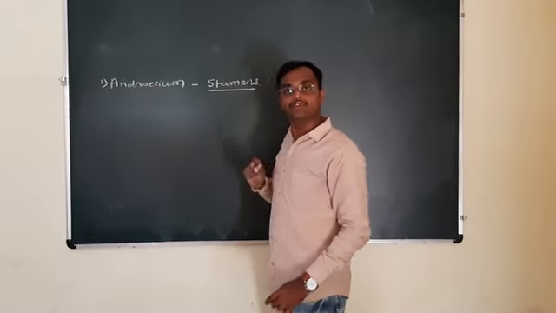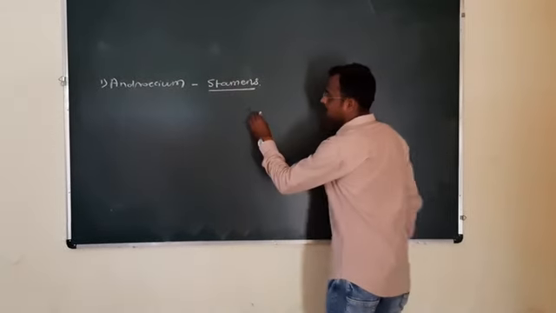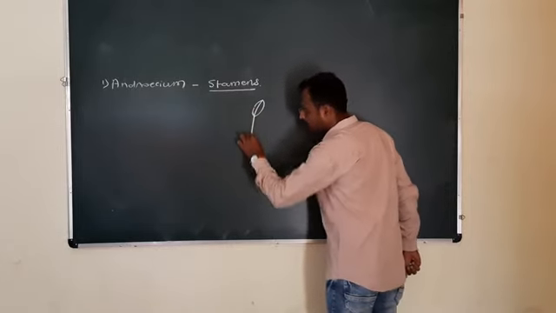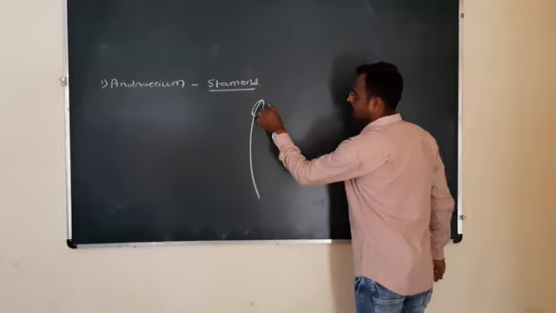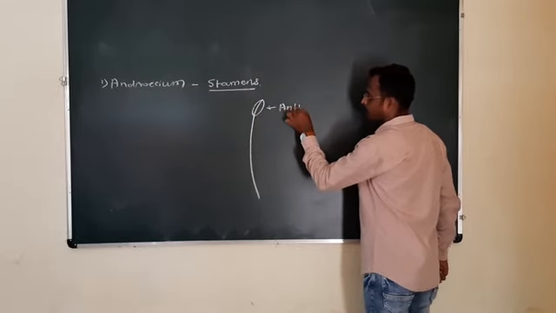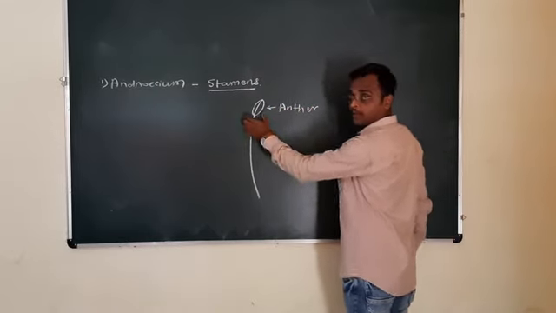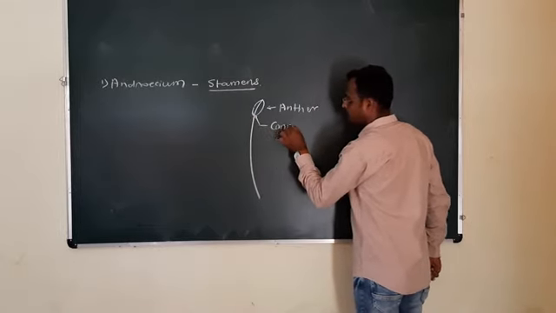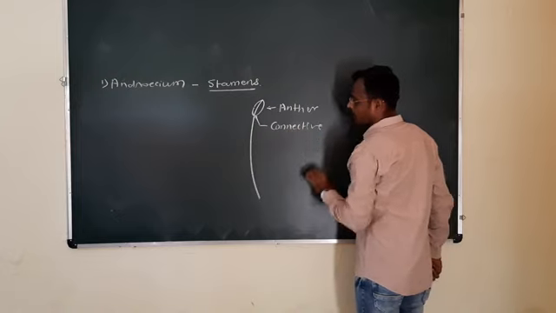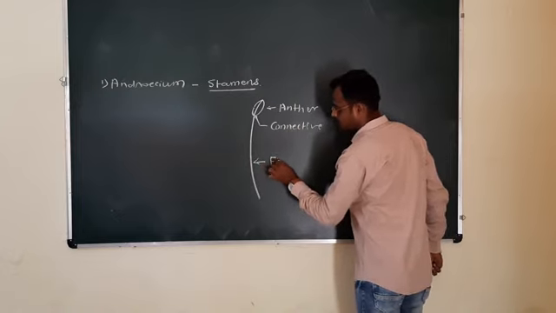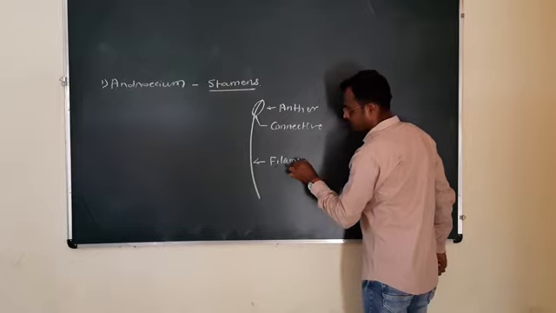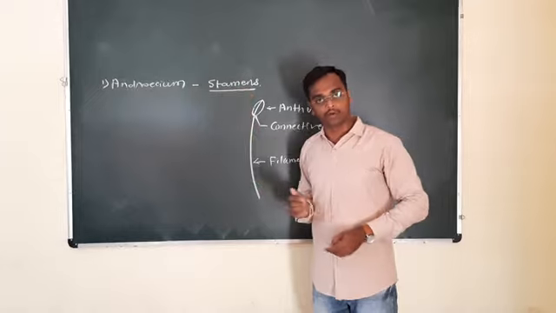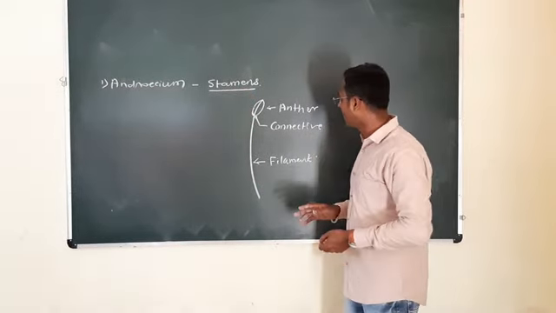Now the structure of the stamen. The stamen is made up of anther, connective, and filament. This is the anther, which is the fertile part of the stamen. Here is the connective, and here it is the filament. The filament raises the anther for better dispersal of pollen grains at the time of dehiscence of the anther.